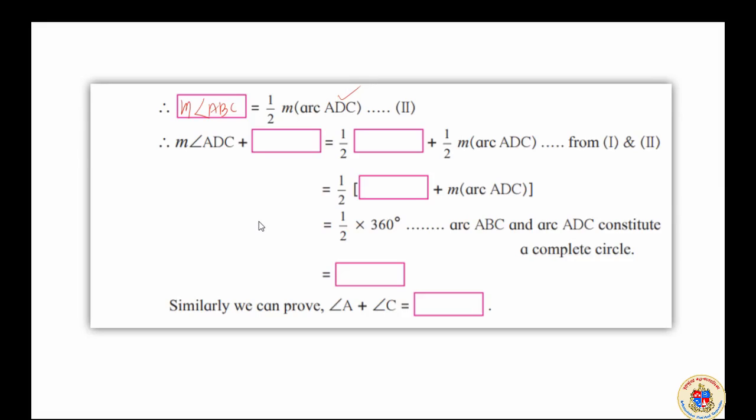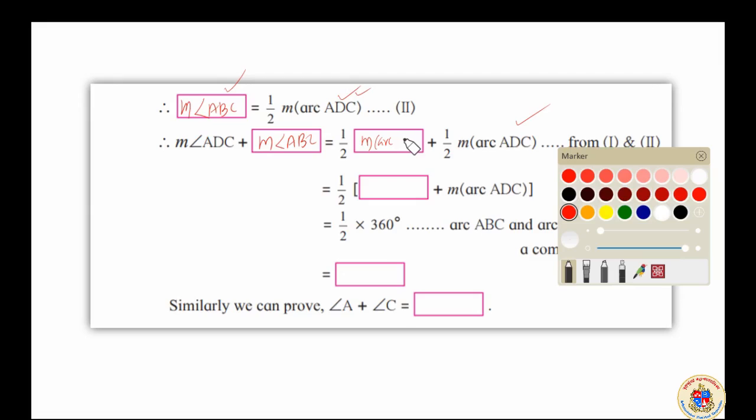Now you have to combine these two equations which we made. This is the measure of angle ABC, so we will write the measure of angle ABC. On the right side we have the measure of arc ADC already, and the previous one was the measure of arc ABC.